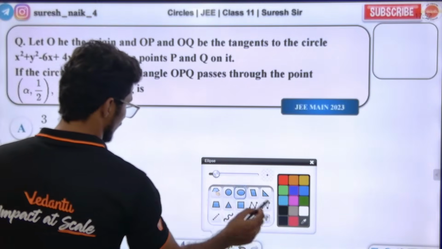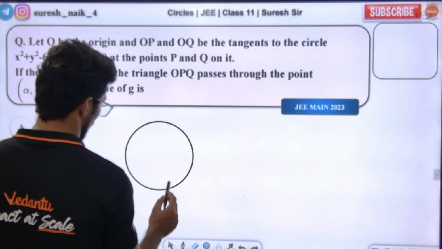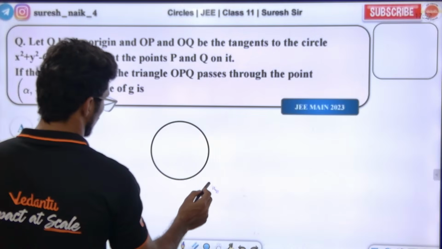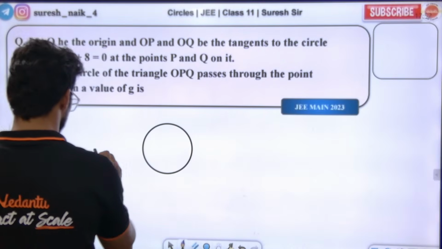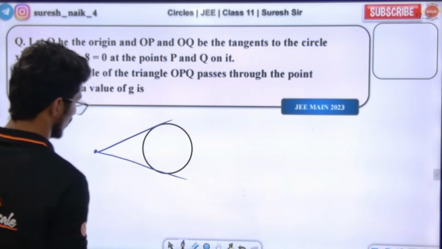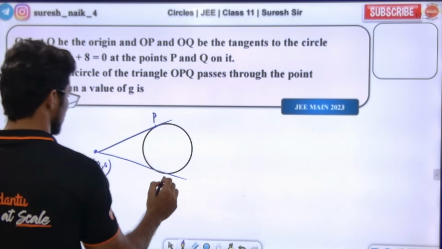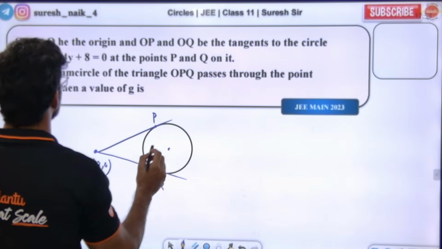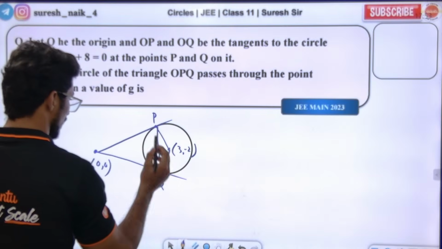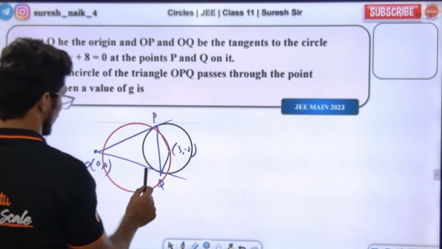There is one circle, and from origin you are drawing tangents to the circle, and at points P and Q these tangents are meeting the circle. The center of the circle is (3, -2). Now tell me, we need to find the circumcircle of triangle PAB.